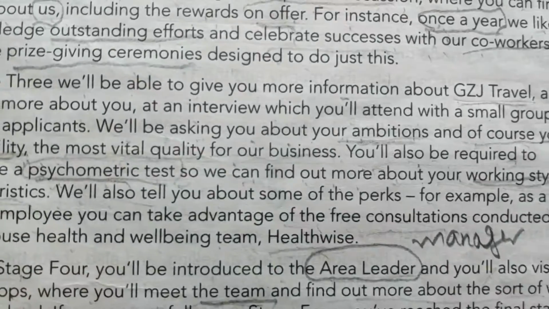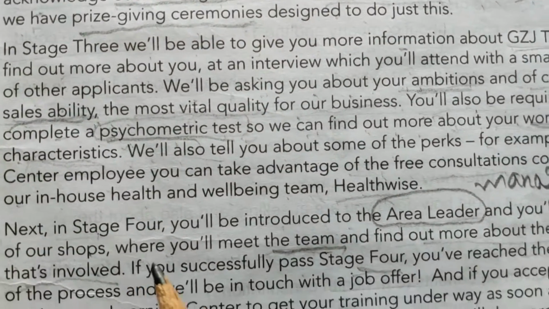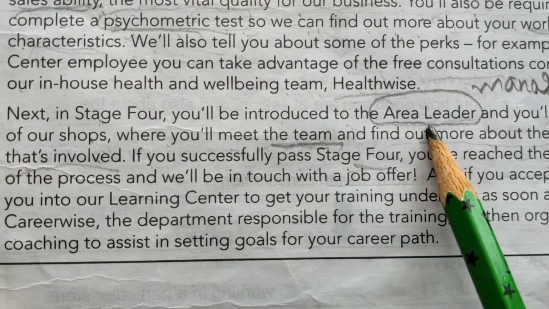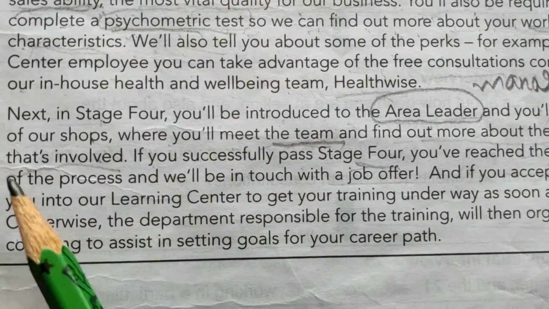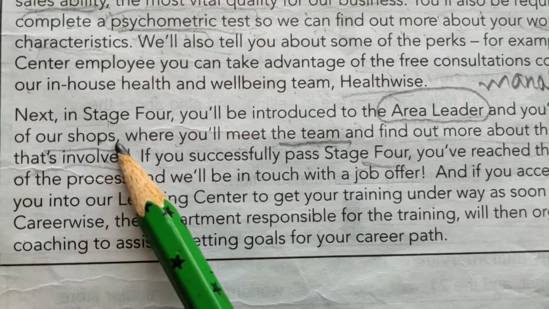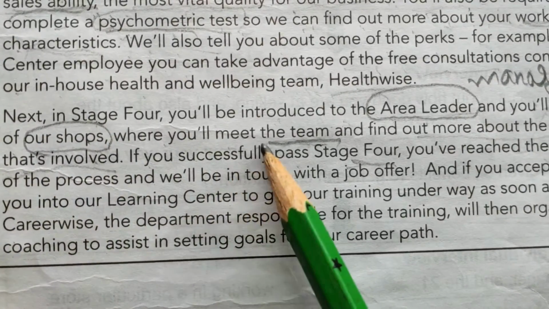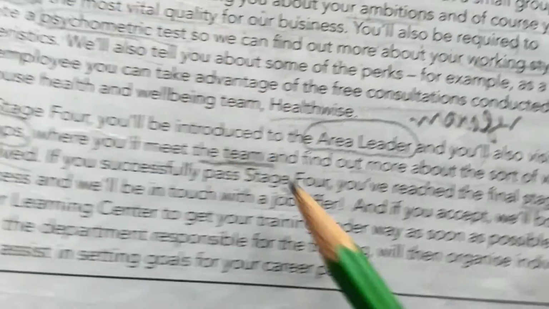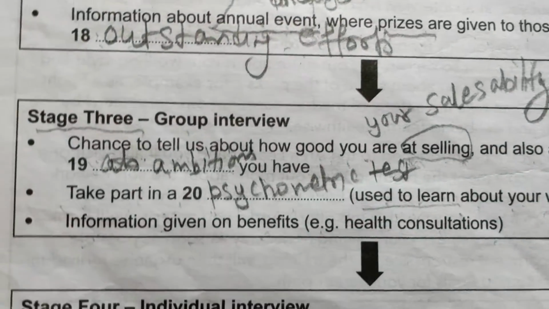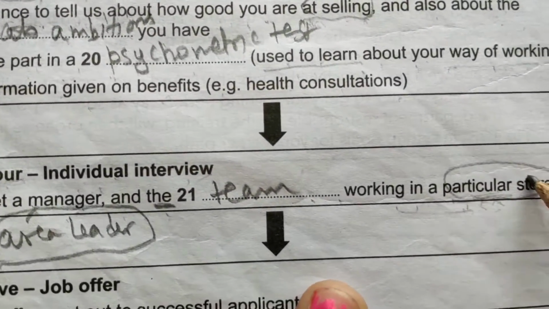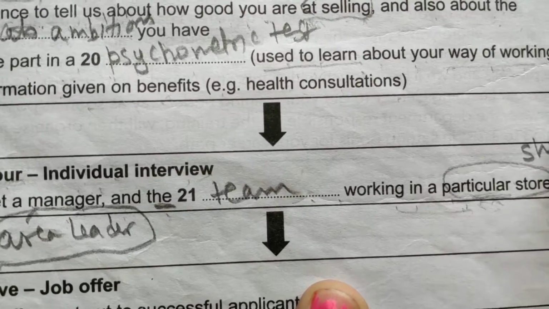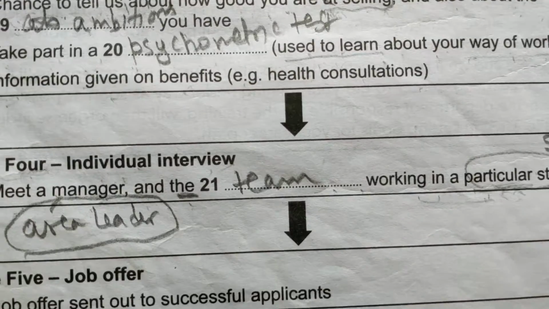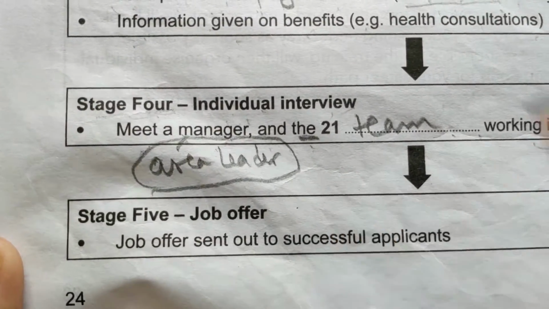For manager, they have written area leader. Let's look at the lines again. You will be introduced to the area leader, to the manager, and you will also visit one of our shops. Here they have written shops, and you will meet the team and find out more about the sort of work. For particular store, they have used the word shop. These are the synonyms they have used in the paragraph.